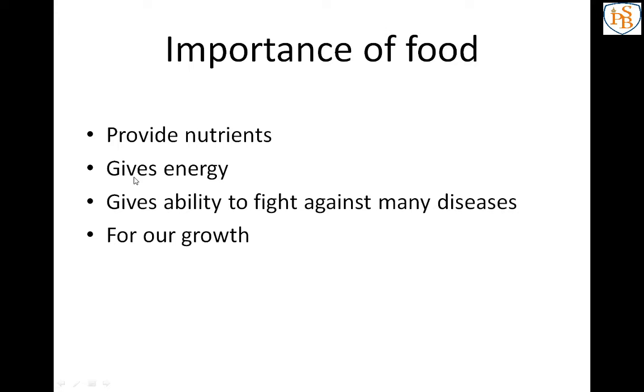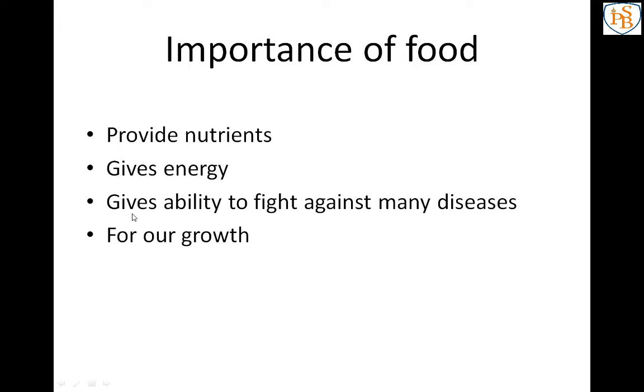Next one is food gives energy. Whatever you are doing, reading or running, that is because of the food, because food gives us energy. If you don't have enough energy, you can't do your work. So energy depends on food.